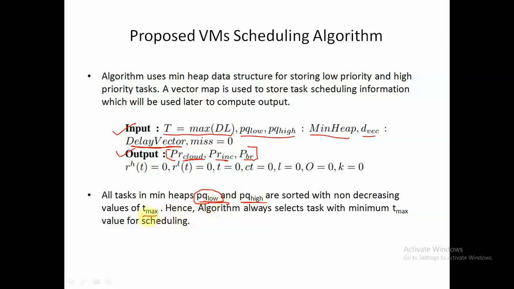So here the task which has the minimum Tmax value will come up. So always we will remove the task which has the minimum Tmax value from PQ low as well as PQ high.